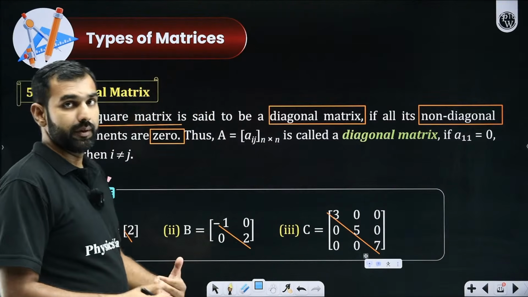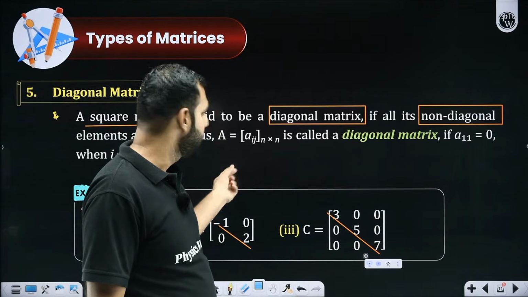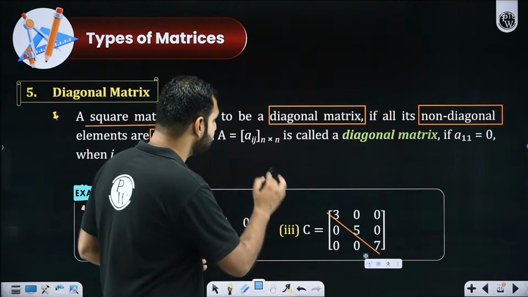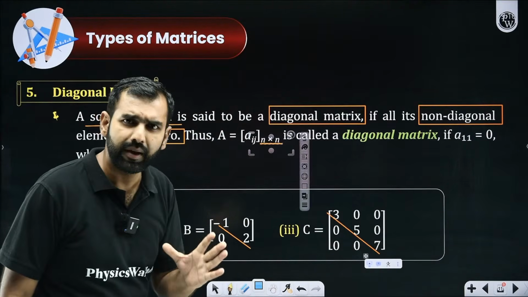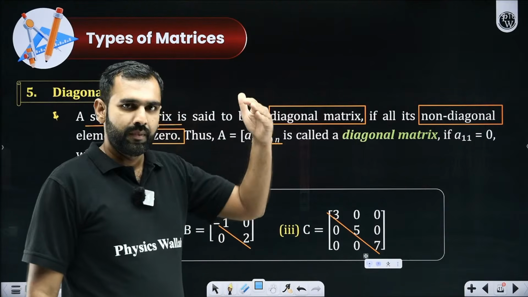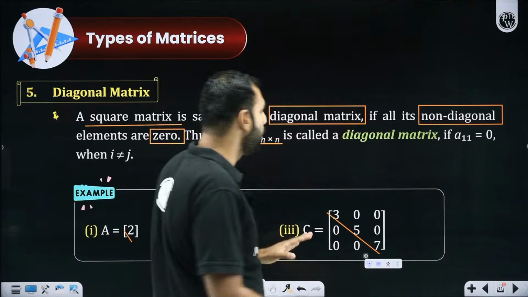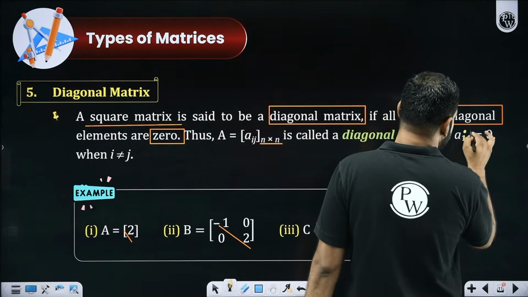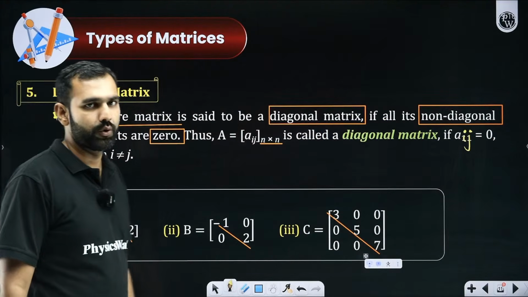If I want to give you a mathematical definition here, I'll say a matrix A, which is given by Aij for n cross n. N cross n means, I hope you're noticing, that this is a square matrix. Aij: A11, A12, A13 and so on. So this Aij has to be zero as long as i is not equal to j.